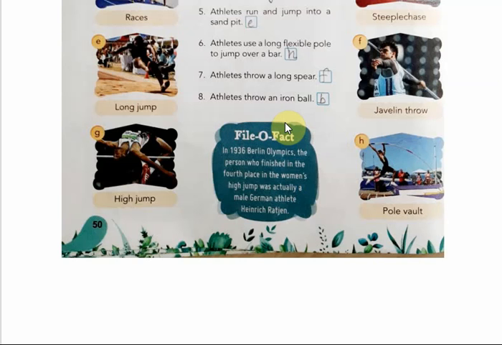The circle in which they are standing has a diameter of 7 feet, and they have to put this metal ball as far as possible while standing in the circle. For the put to be measured, the shot must not drop below the line of the athlete's shoulders at any stage of the put, and must land inside the designated 35-degree sector. So these are the rules to be followed in shot put.